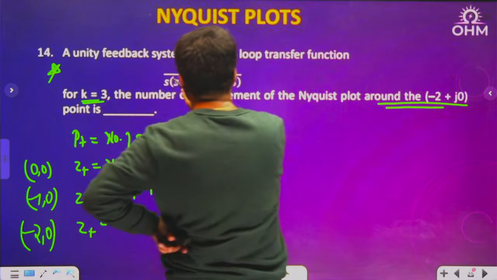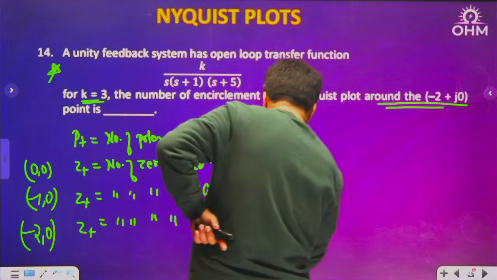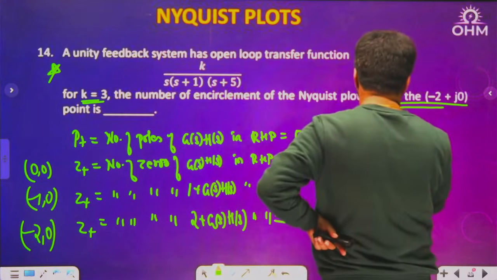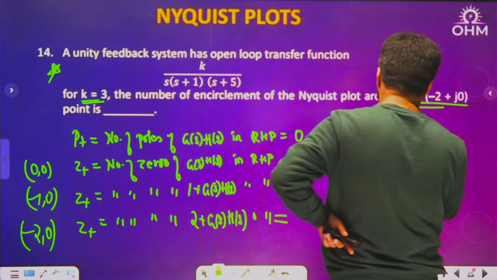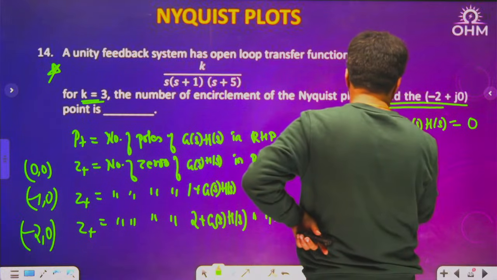What are the poles here? 0, minus 1, minus 5. So P plus is 0 here. Then I want the zeros of 2 plus GSHS. What is the equation 2 plus GSHS equal to 0? I want the zeros of this equation. That is 2 plus k.